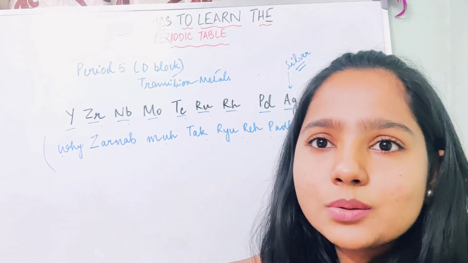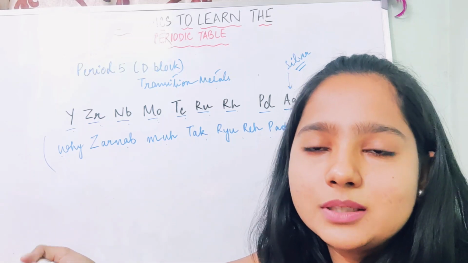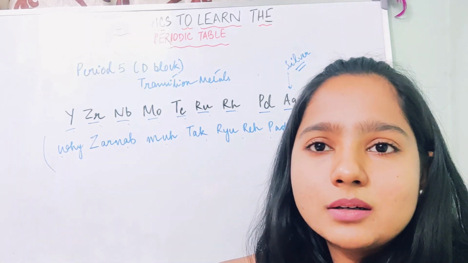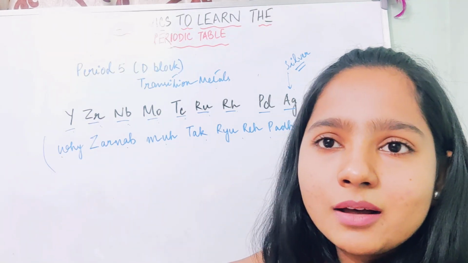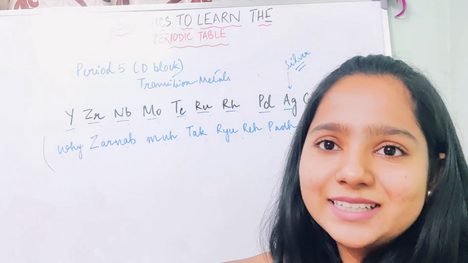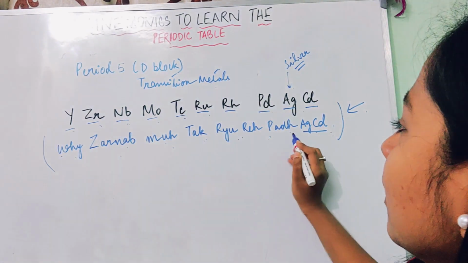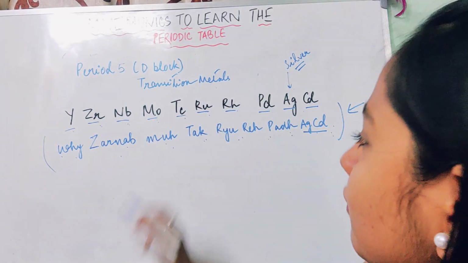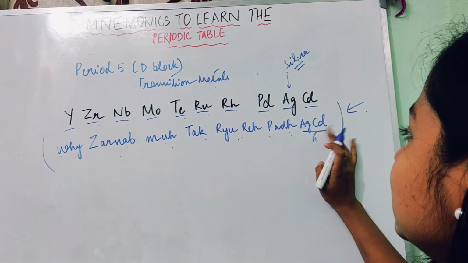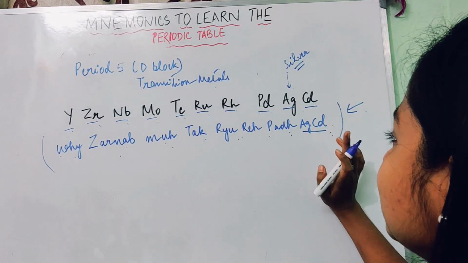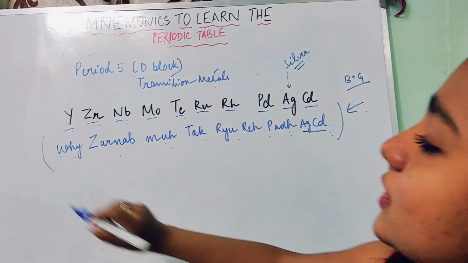So there is a teacher who is telling Zarnab, why are you staring at me? That means, why are you staring at me. Per AGCD: we say ABCD, but here it is AGCD. So why Zarnab mu tak ryu re per AGCD. Why are you staring at me? Read AGCD, study AGCD. This is a different kind of English where B is not there; in place of B we have G. So this is funny.